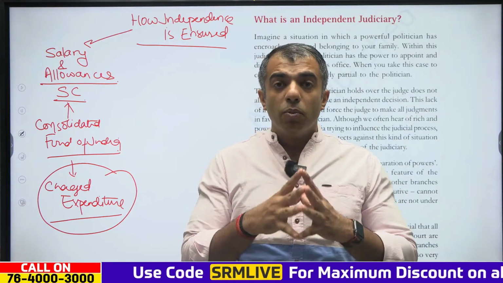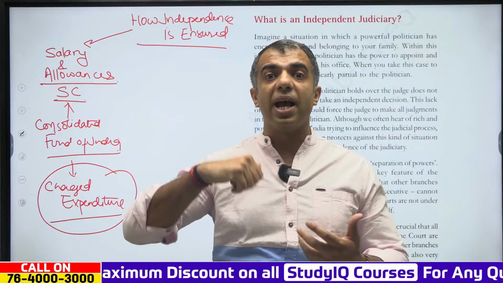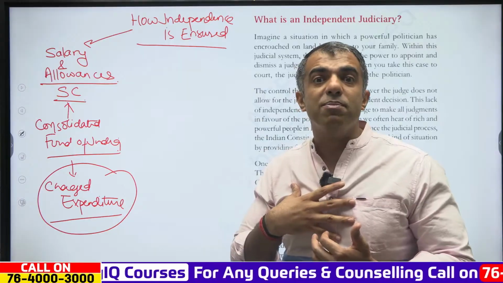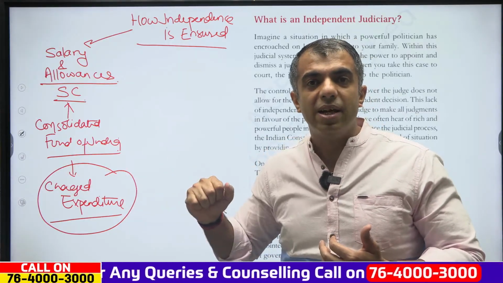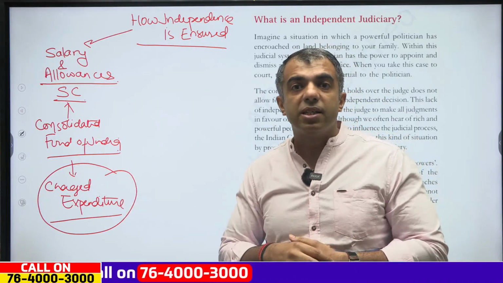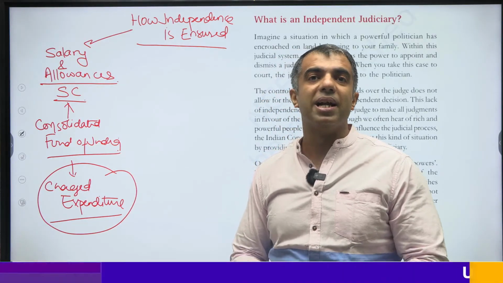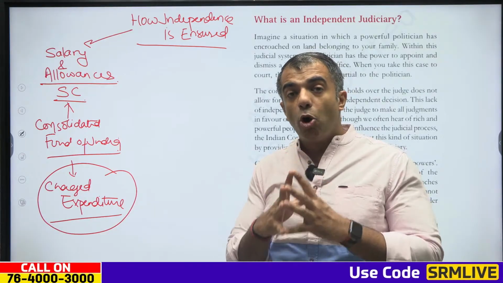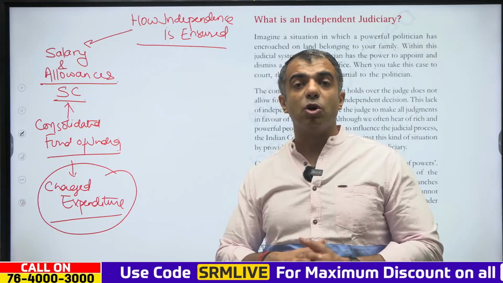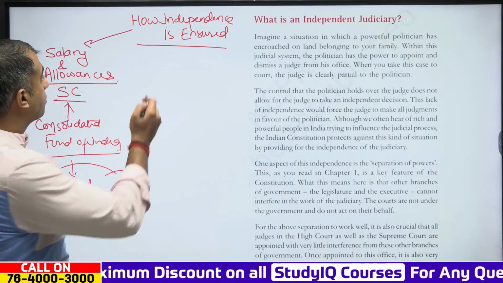The judges would have been influenced. Just take an example: if the executive says that if you do not act as per our whims and fancies, we might reduce your salaries. Now this is something that would affect the judges' working. So the constitution ensures that the judges work independently. Clear? The judges would not be partial to anyone, neither to the executives nor to the legislature. Also, understand one thing.